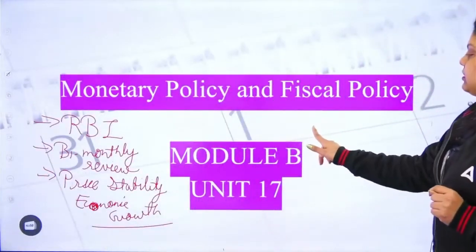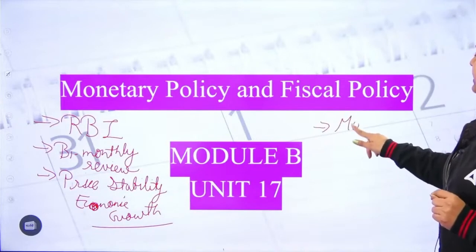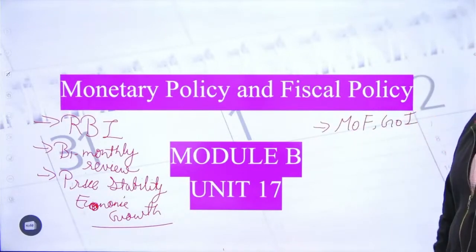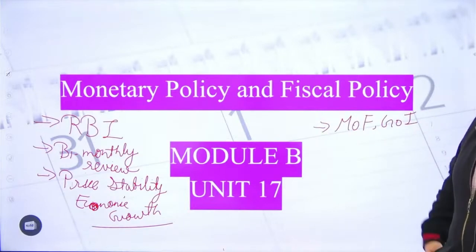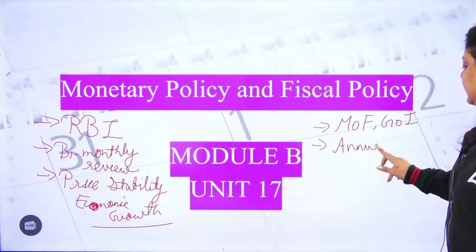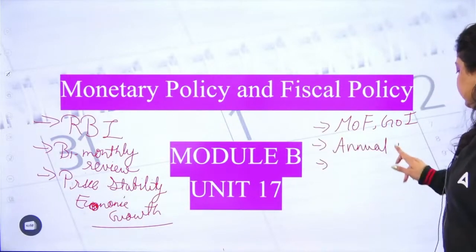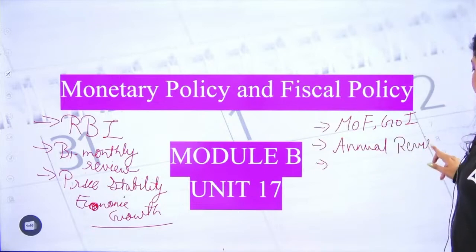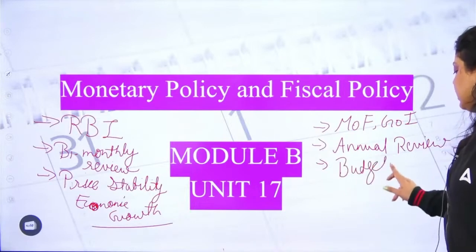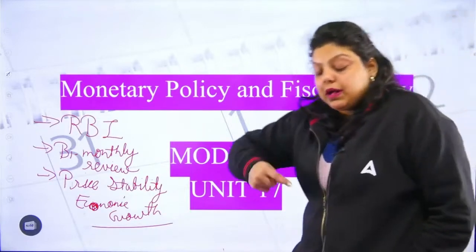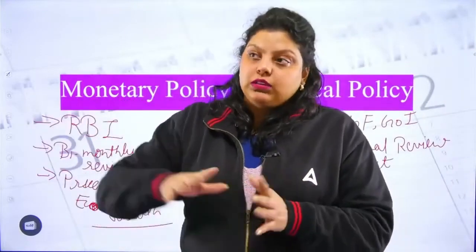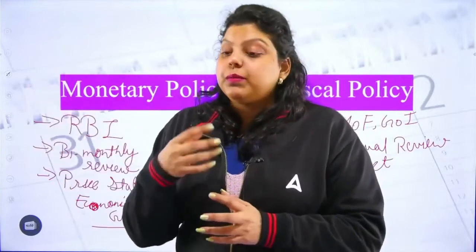Now, fiscal policy is formulated by the Ministry of Finance, that means the Government of India. It is the Government of India's policy, reviewed annually, and this is actually our budget. There will be an annual review, or we can call it the budget. Fiscal policy talks about the upcoming financial year's revenue and expenses: what the revenue will be and what the expenditure will be.